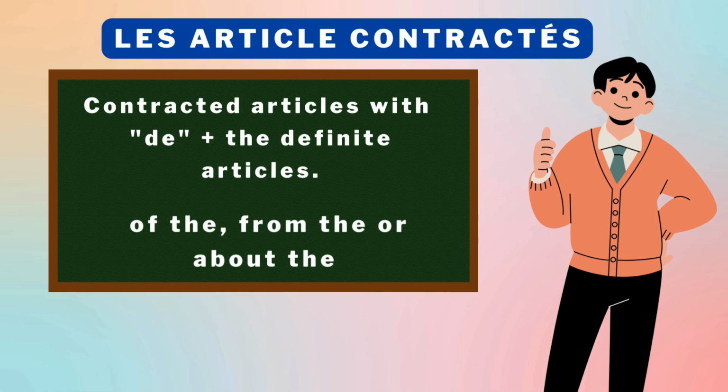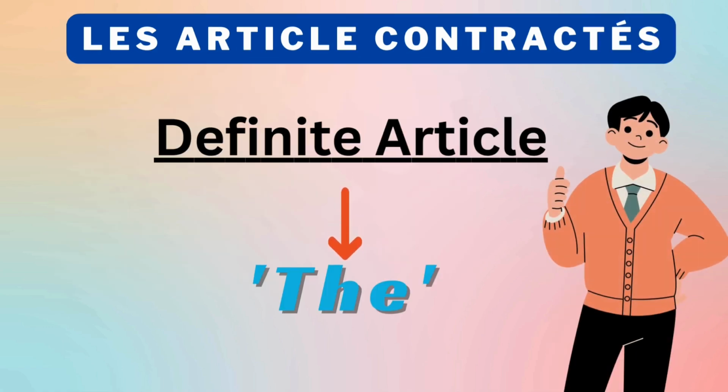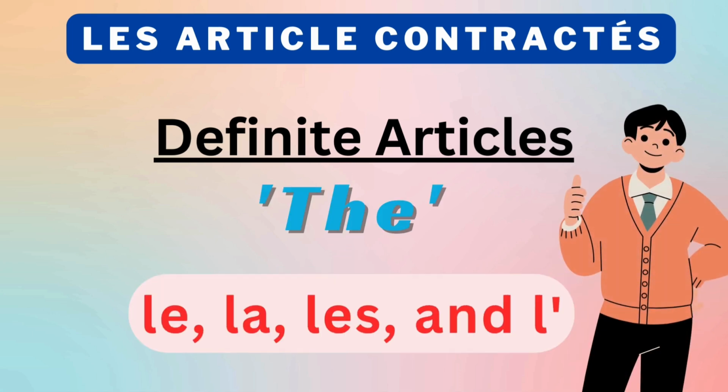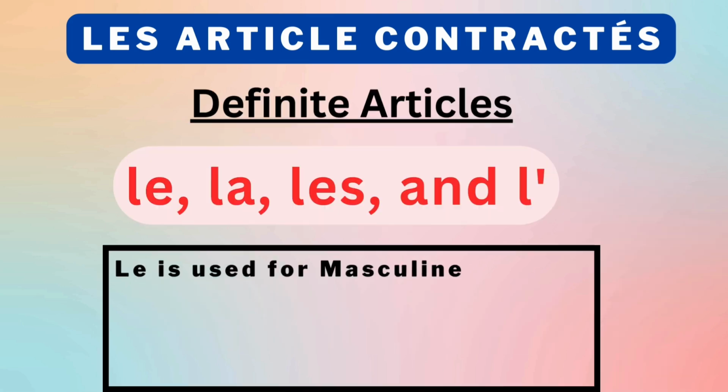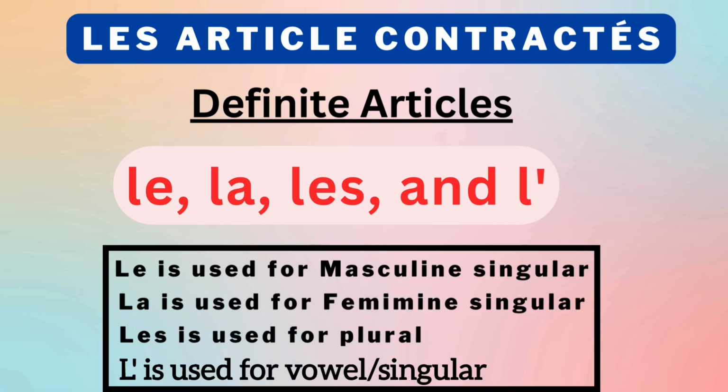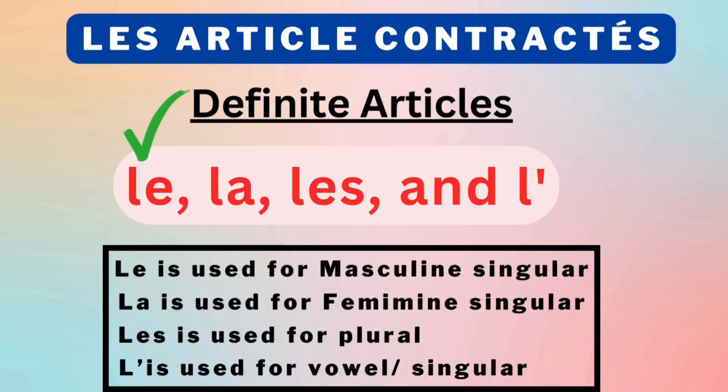Let's give a brief recap of the definite article the, which has four forms: le, la, les and l'. Let's revise when these forms are used. Le is used for masculine singular, la is used for feminine singular, les is used for plural, and l' is used for a vowel and it should be singular also. If you are not sure about definite articles, I've put a link in the description for a video that explains them in detail. Once you have watched it, you can come back here. Understanding definite articles is really important for getting this concept.